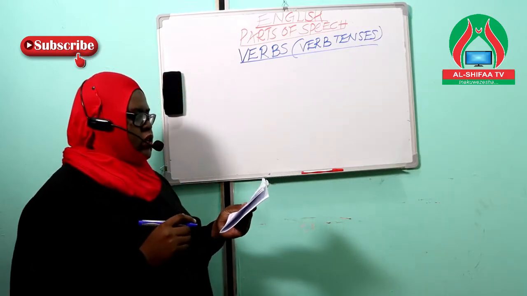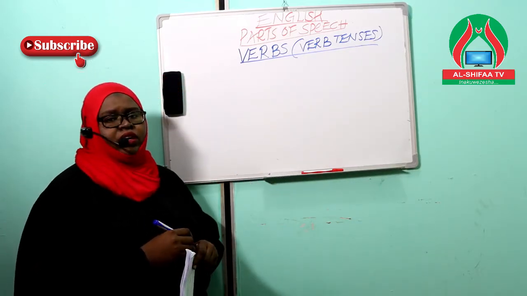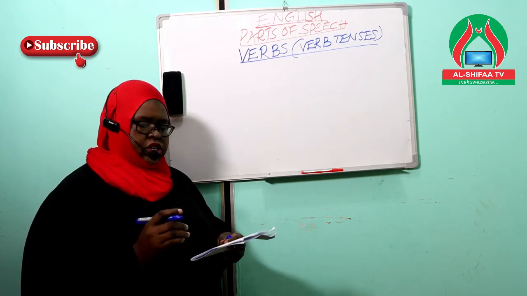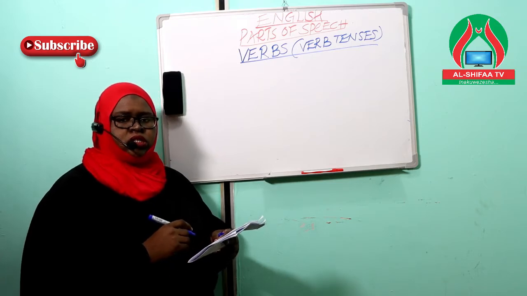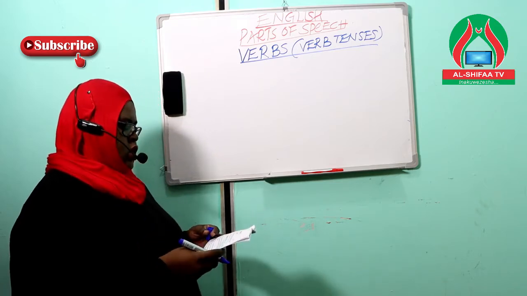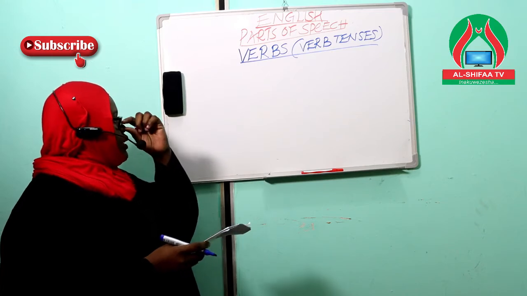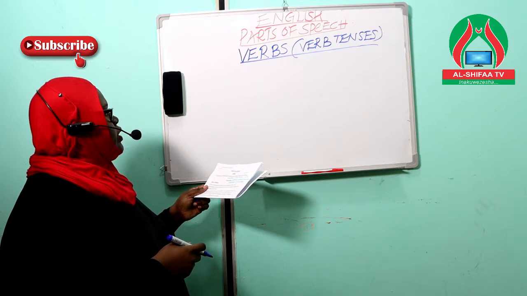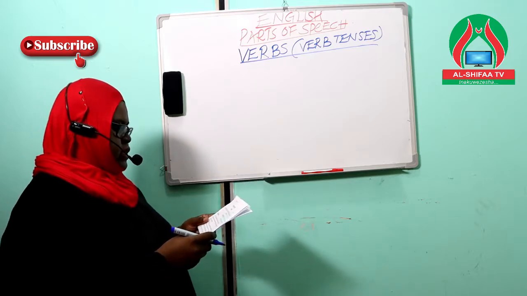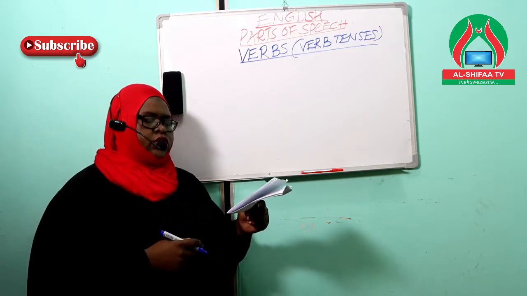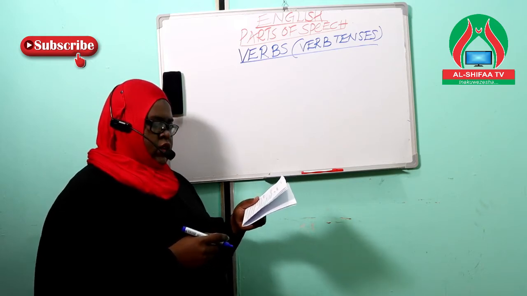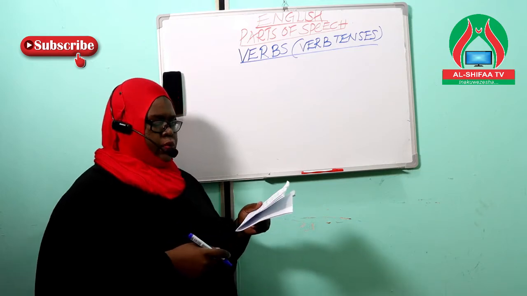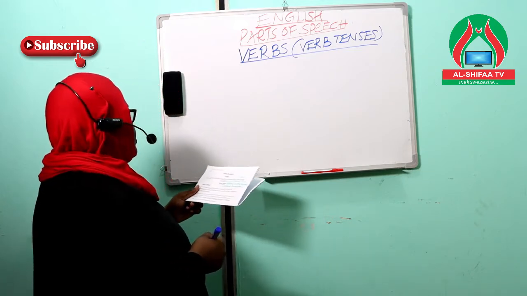So one quick question we'll ask ourselves, what is a verb? A verb is a word or a combination of words that indicate actions, state of being, or a condition. So we've said that we are looking into the verb tenses. What is the meaning of a verb tense, or what is a tense? A tense, this is a verb form that shows the time of an action, an event, or a state by a change in its form or by the use of a helping verb.